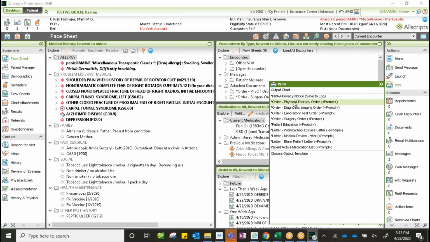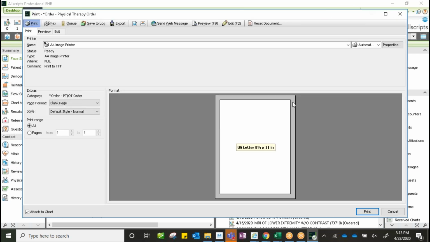So we have our physical therapy order here. If I click on that, this screen will populate. It's very similar to our print pack, except that we don't have that left column to toggle back and forth to the different document selections.